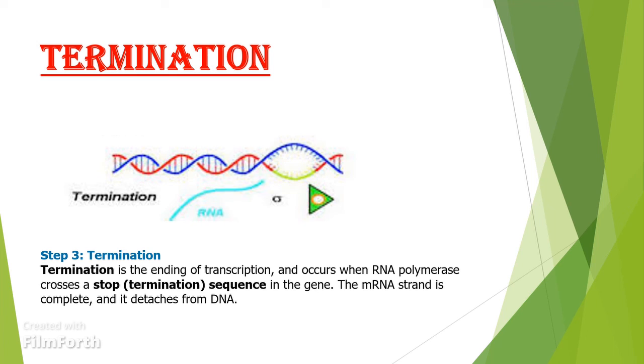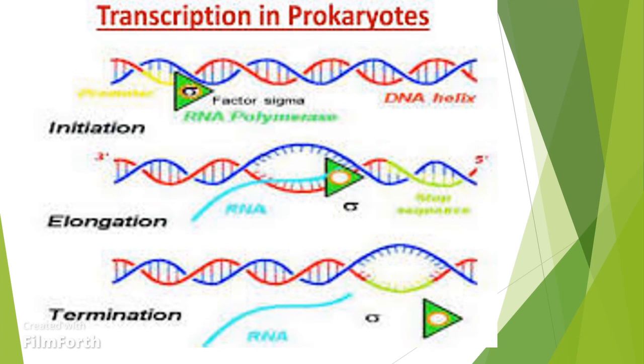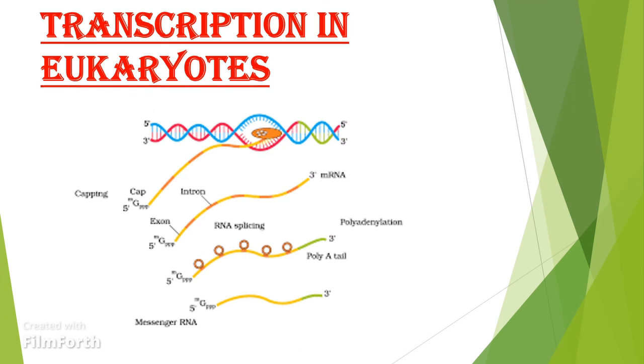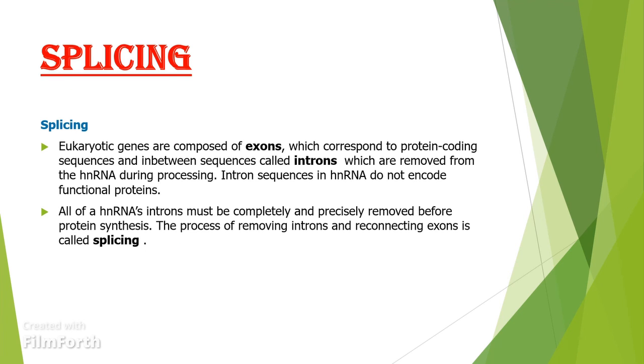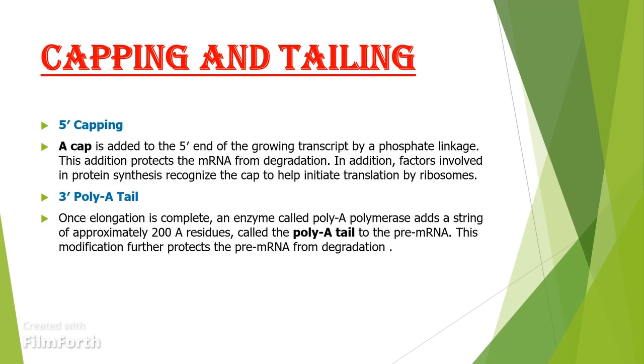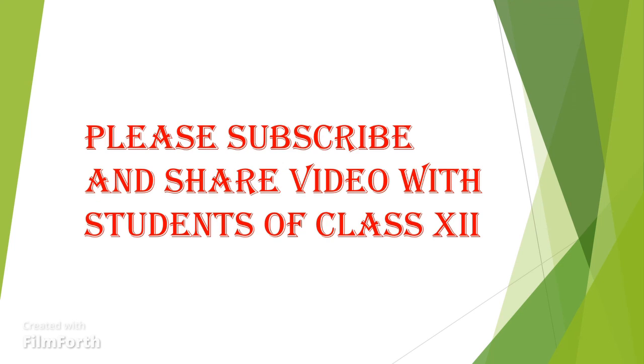There is the elongation process, the polymerase is at the end, and there is termination where the polymerase is released and the factors are also released. In transcription in prokaryotes and eukaryotes also, there is splicing and there is capping and tailing. So this is all about these slides.